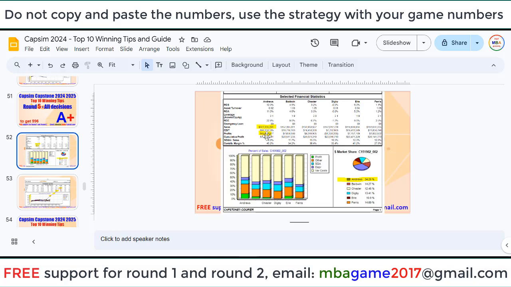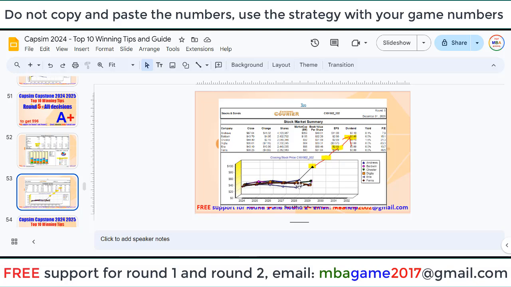We have very high sales here, top sales and top profit, 34% of market share, much higher than all the other competitors. And also you can see the stock price increase very strongly. We get top stock price now, and also top market cap 3 times higher than the strong competitors, the top competitors, right? So the right strategy.